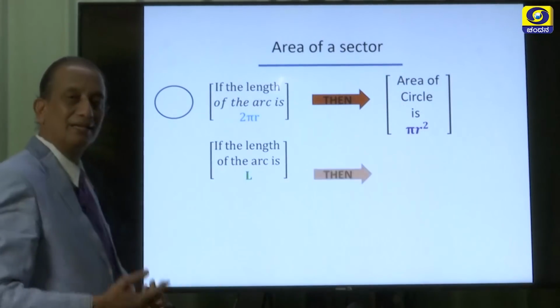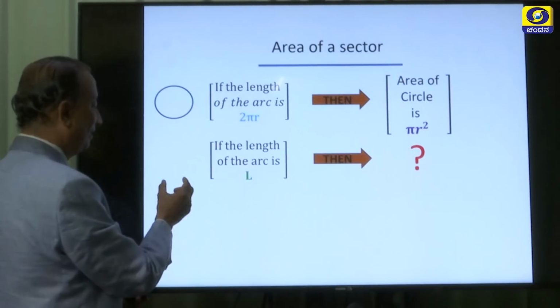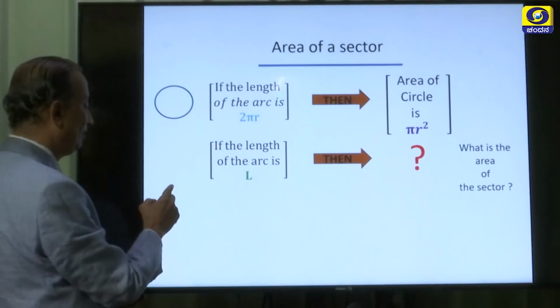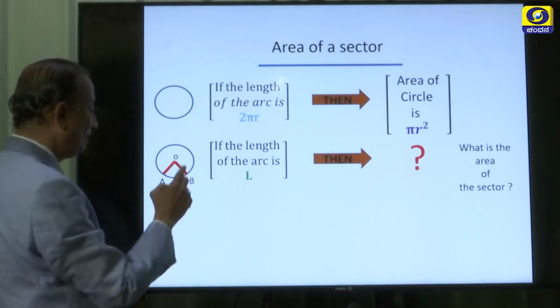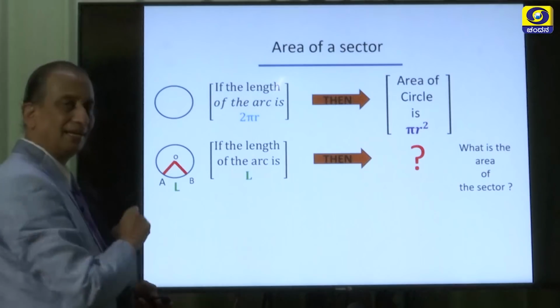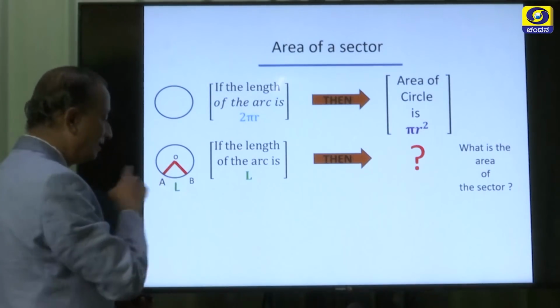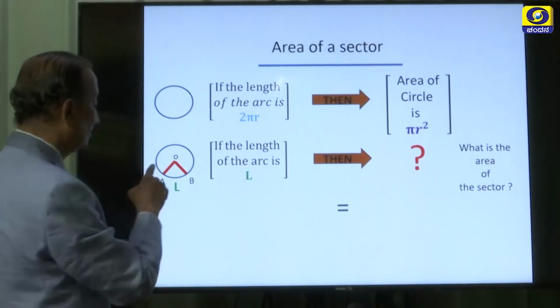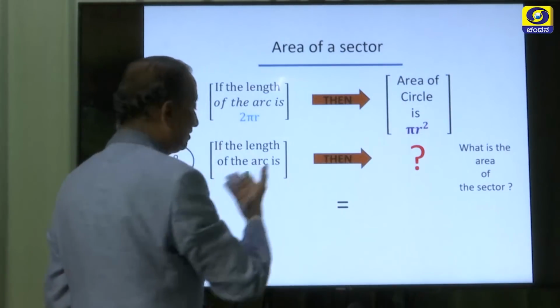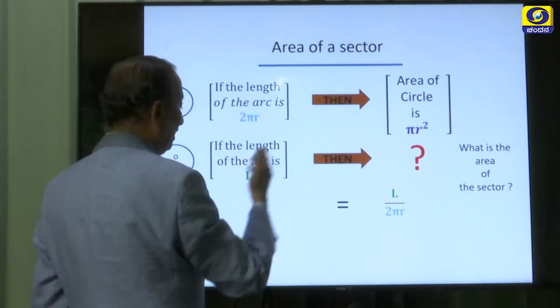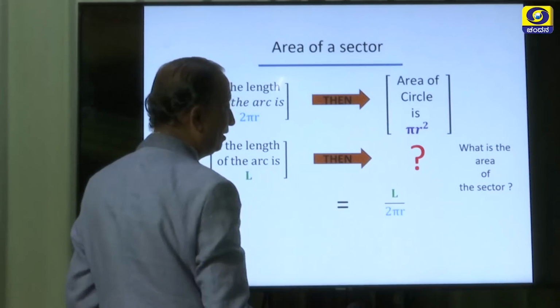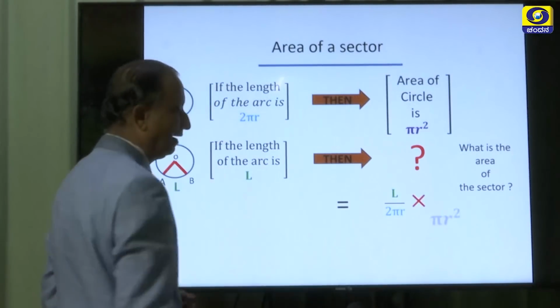If the length of the arc is just L, as you can see in this figure, where AB is the minor arc, then what is the area of this sector? It is L divided by 2 pi r times pi r square.